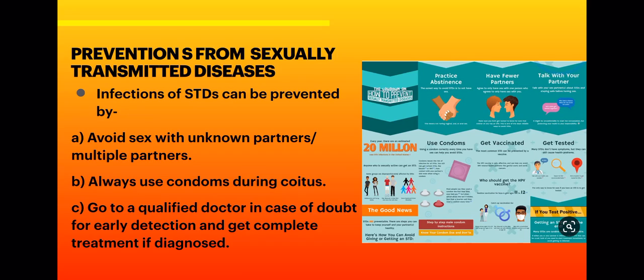So adolescents also suffer from these sexually transmitted diseases. So you should know what sexually transmitted diseases are, what their symptoms are, and what you have to do if certain symptoms of a sexually transmitted disease are there, because you are also in the adolescent age. You should have all the detailed information about these diseases. If these diseases happen, you don't have to panic, because if you panic, then due to stress these diseases will get enhanced. So you have to take proper treatment if any problem is there.